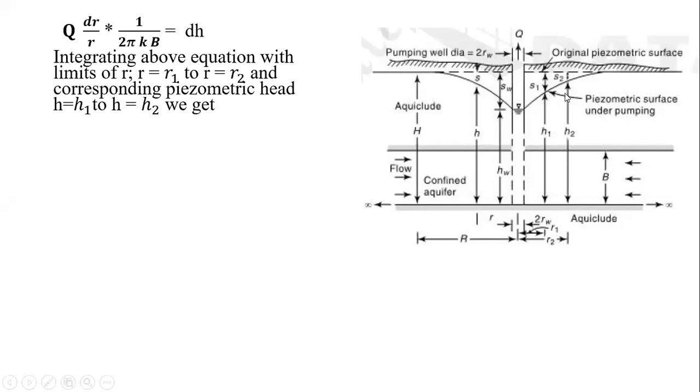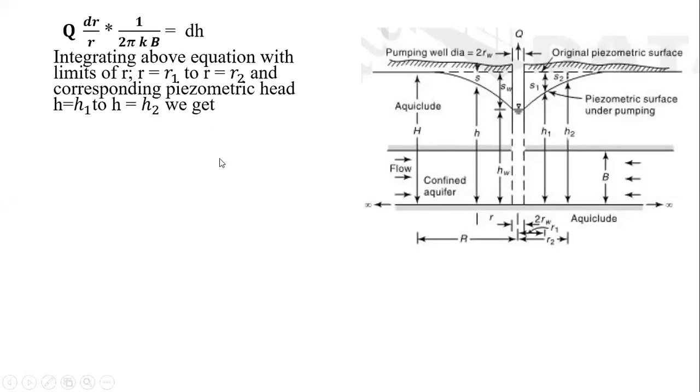From those wells we are considering the limits: lower limit for r as r1, and upper limit for r as r2, and the corresponding piezometric head at r1 is h1, and at r2 is h2. Means the limits for r will be r1 to r2, and limits for h will be h1 to h2.